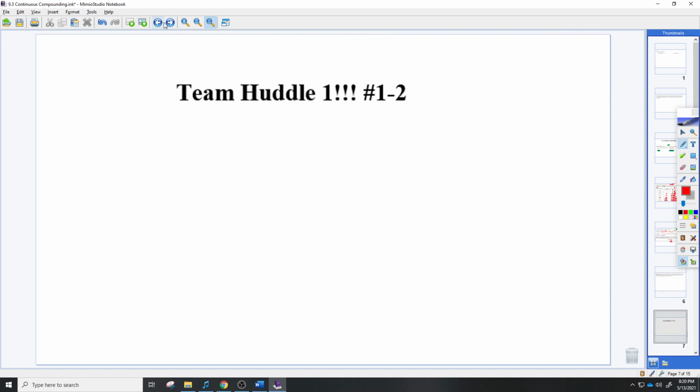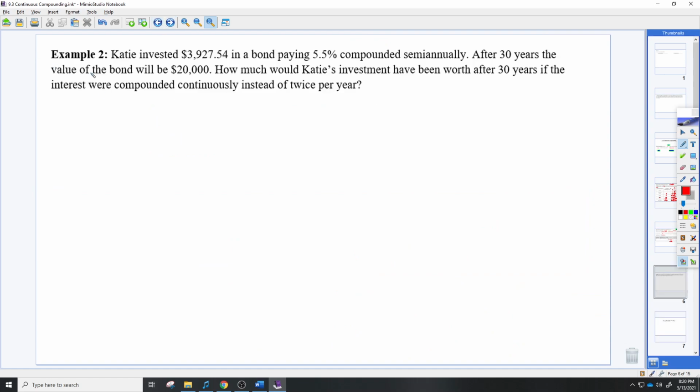So we'll try one, and we'll do a team huddle. Example 2. Katie invested $3,927.54 in a bond paying 5.5% compounded semi-annually. After 30 years, the value of the bond will be $20,000. How much would Katie's investment have been worth after 30 years if the interest were compounding continuously instead of twice per year?